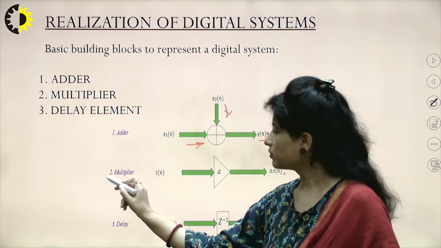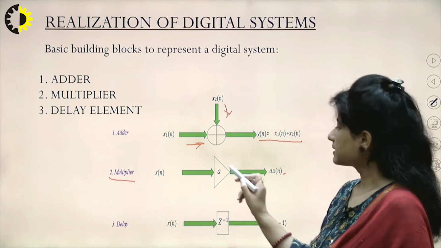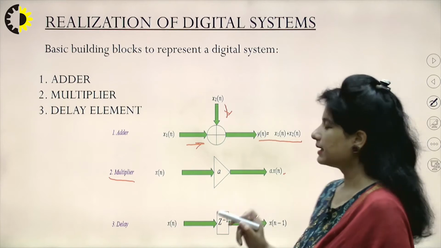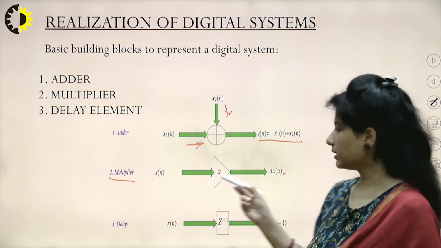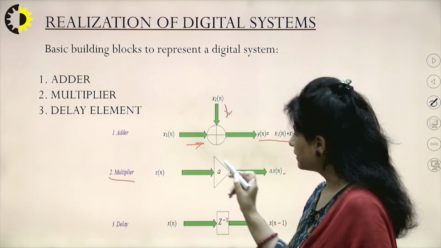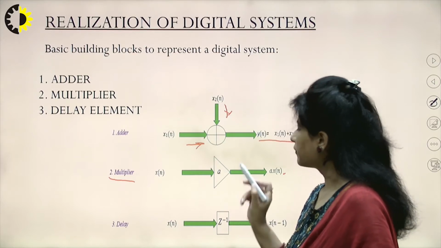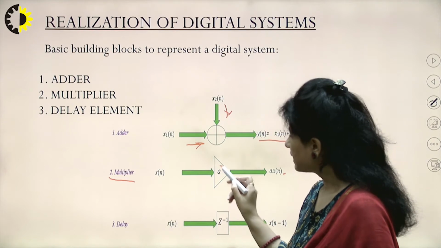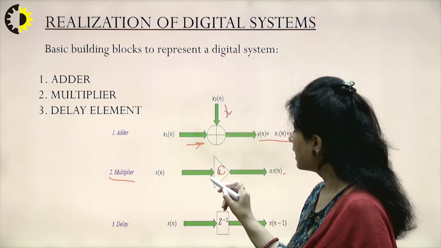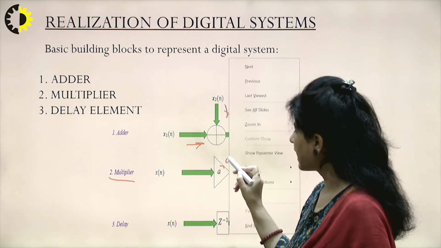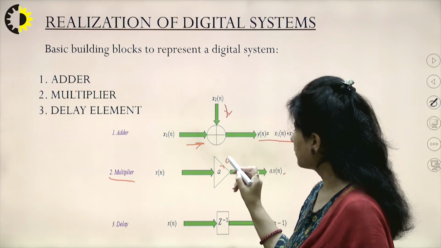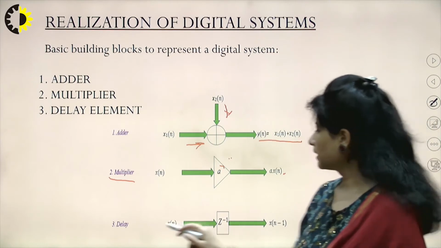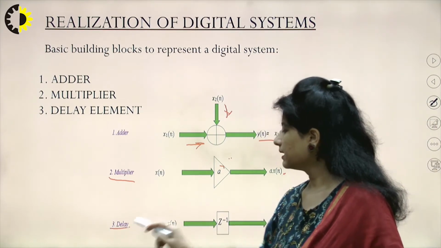The second entity is my multiplier. It is some kind of weight that I want to assign to my signal. It can be any number: 2, 4, 10, 20, 50. It is drawn as a triangle, and whatever multiplier coefficient I want to multiply my signal with is written either inside this triangle, or outside it if I have a problem of space inside. The third entity is my delay element.